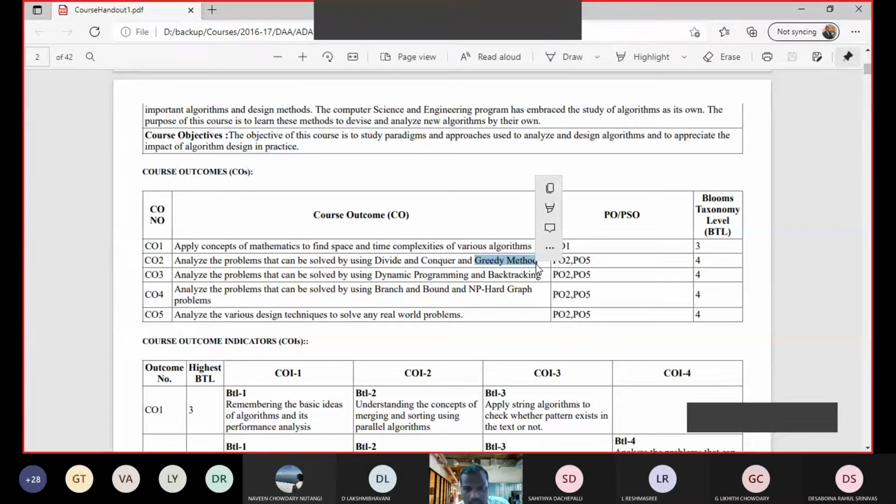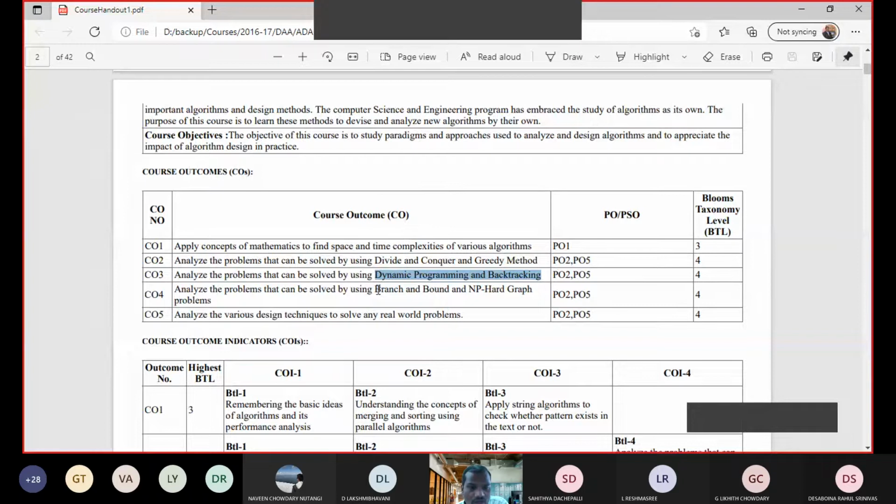I am giving only a few examples. There are so many problems that are solved by applying these 2 techniques. So by the end of CO2, you will be able to analyze the problems by using divide and conquer and greedy methods. Coming to CO3, we will cover 2 more techniques, that is dynamic programming and backtracking. A few problems are solved, and we can analyze those problems by using the methodologies of dynamic programming and backtracking. So that is CO3.